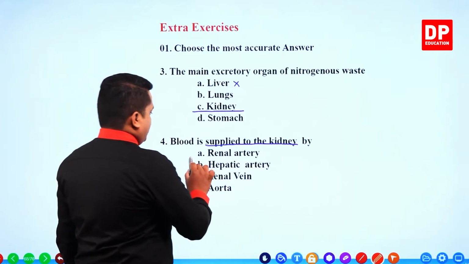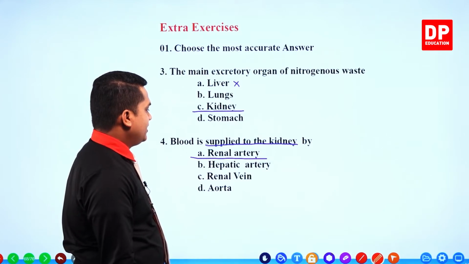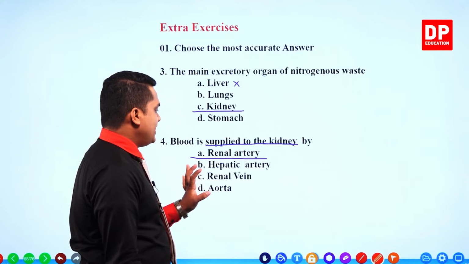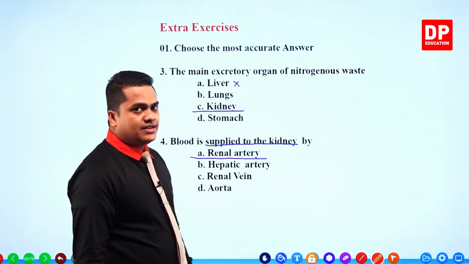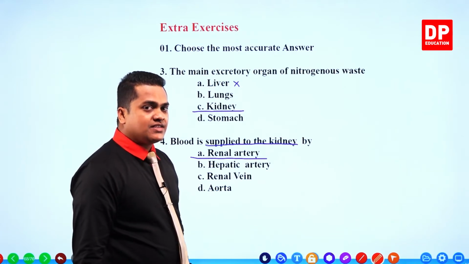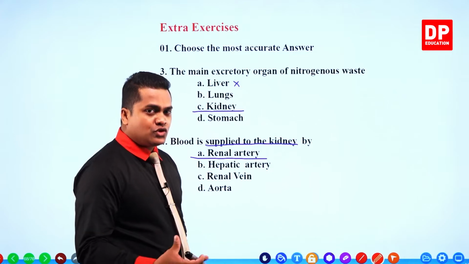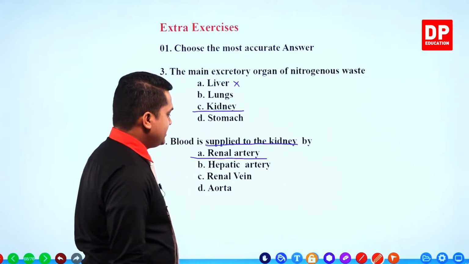So yes, in the first answer you can see the renal artery. Hepatic artery is incorrect. Renal vein is the vessel that carries away blood which has been filtered within the kidney, so it is incorrect.